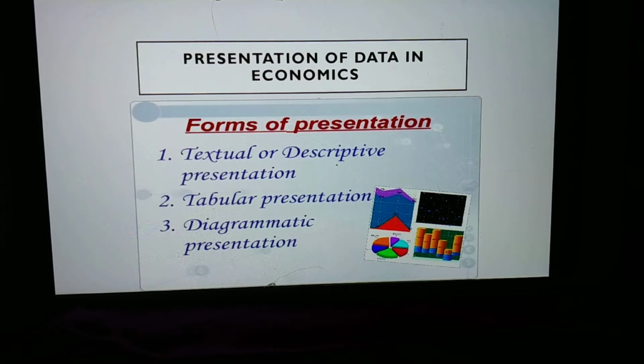This can be shown in the form of a table. In the table, the price of the commodity is depicted and the demand for the commodity by the individual in units is depicted. The same table can be represented in the form of a graph.